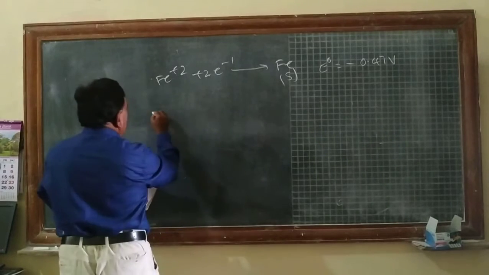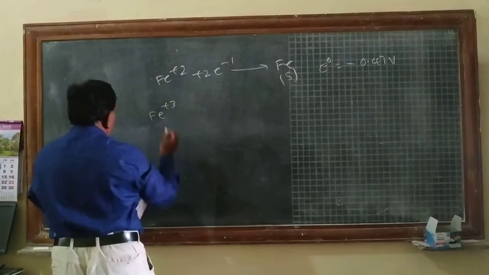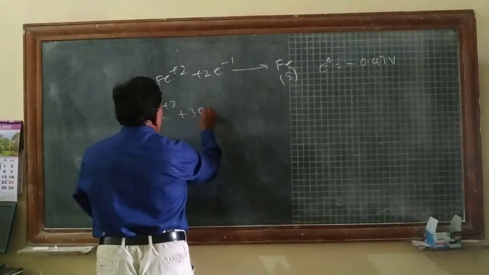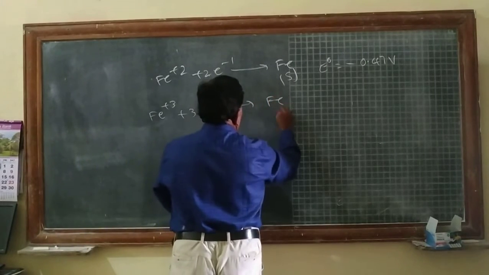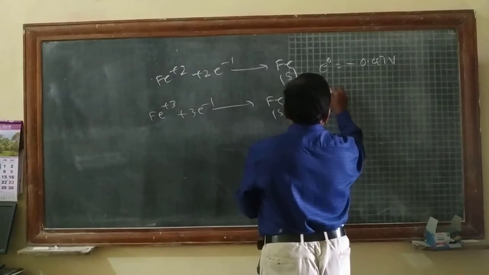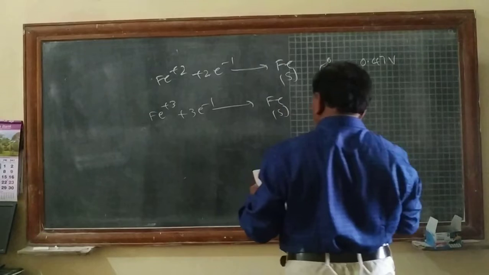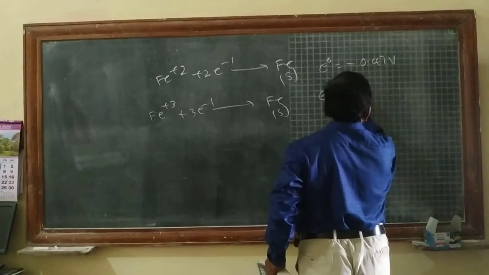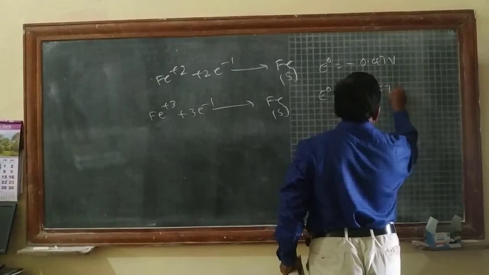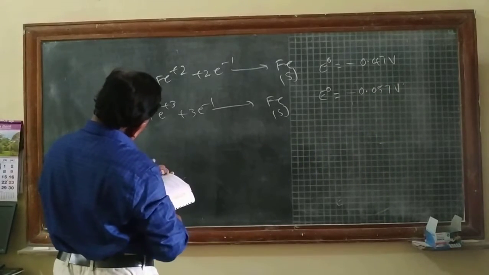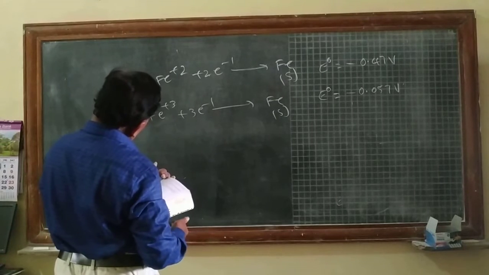The second equation is Fe plus 3 plus 3 electrons to form Fe solid, with E to the power of 0 equal to minus 0.057 volts.